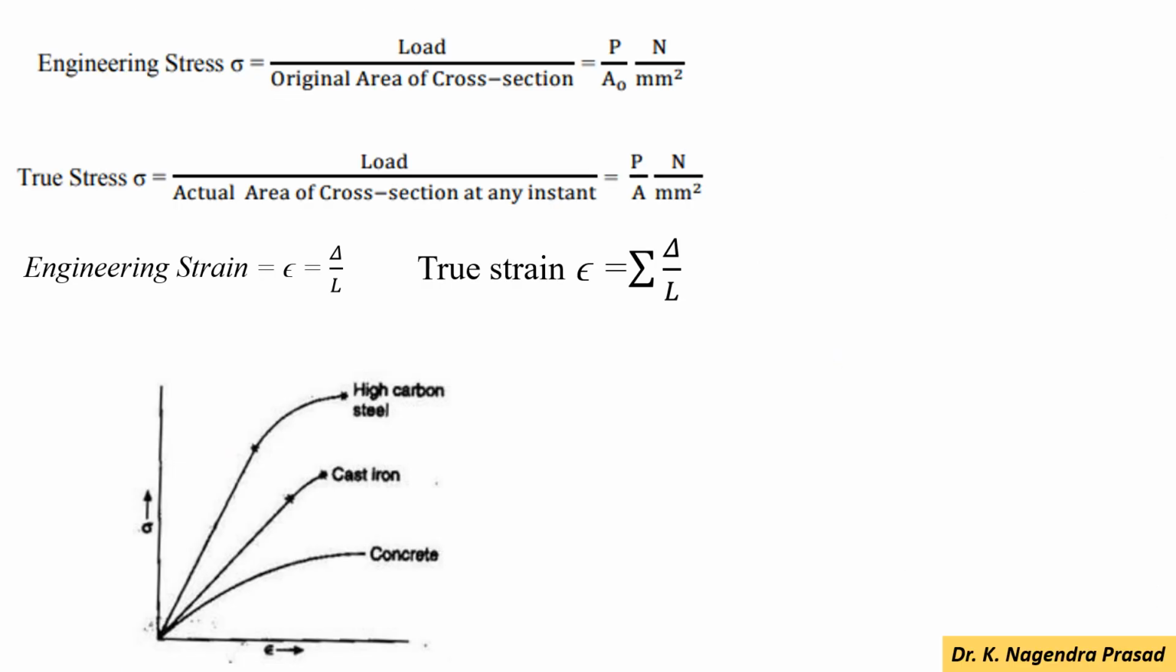Next we look at the engineering stress and the true stress. Engineering stress is the load divided by the original area of cross section, and true stress is the load divided by the actual area of cross section at any instant. Next one is the engineering strain. So epsilon equal to delta by L, and true strain is the summation of delta by L at any instant. And here are the stress strain curves for different materials, that is for concrete, cast iron and high carbon steel.